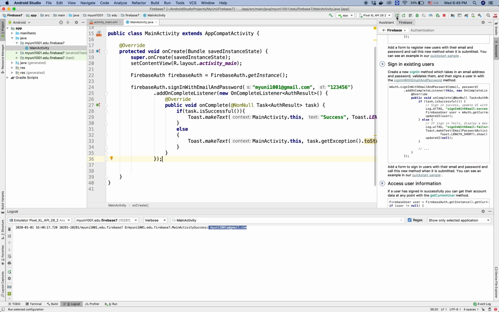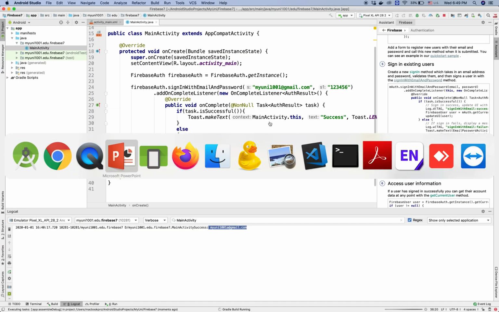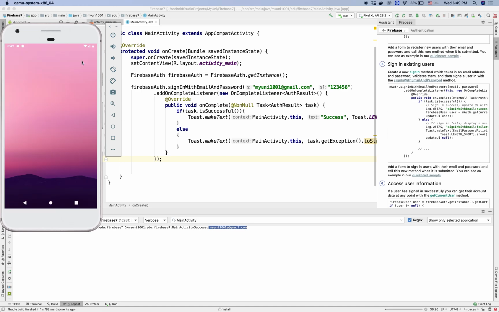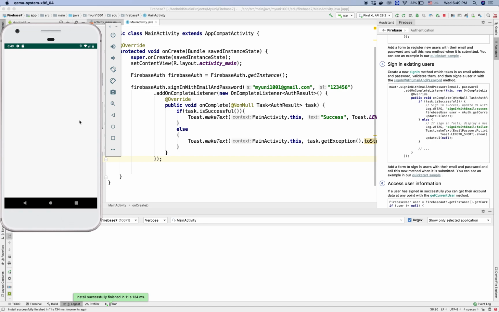Okay, let's click run and open our virtual device. We expect to see the success message because we have passed in the correct username and password. Let's see. Okay, you see the success message here.